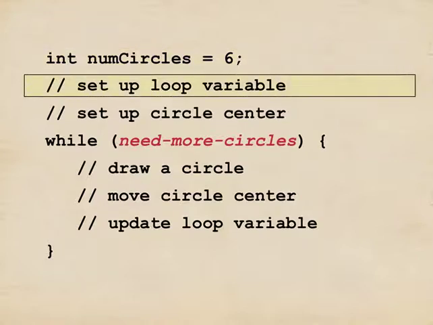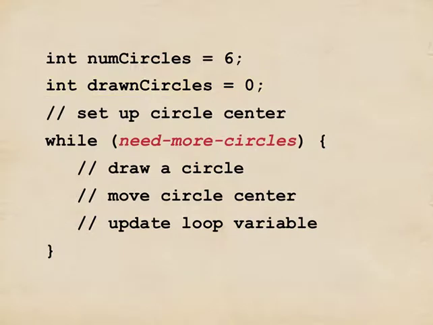Now I want to set up the loop variable, something that's going to count how many circles I have drawn. Well, okay, I'll call that drawn circles. And it's an integer, and it will have the value 0. So now before we've started the loop, we have not yet drawn any circles. So drawn circles is 0. All right, so that's it for the loop variable.